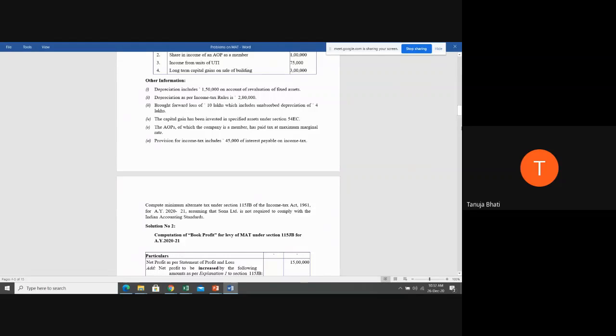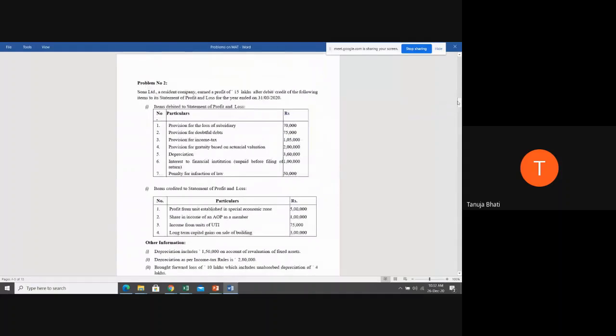Is this clear? So here our computation will be only to compute the book profit, to take 15% of book profit, and that will be the minimum alternative tax that is asked. That is the question that is asked in the problem. Is this clear, students? Is the question clear? Now step by step we will go. First, they are just telling us to calculate the tax liability as per MAT. They are not telling us to calculate what is the tax payable. So we will limit our answer only to calculating the tax liability as per MAT.